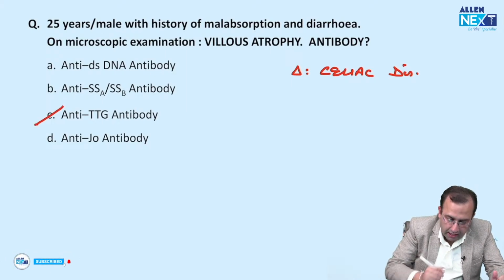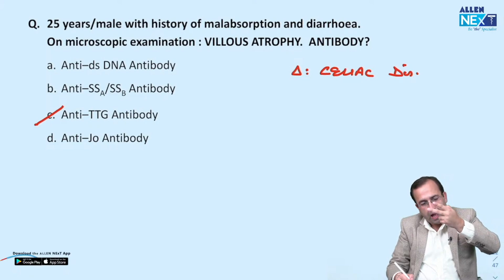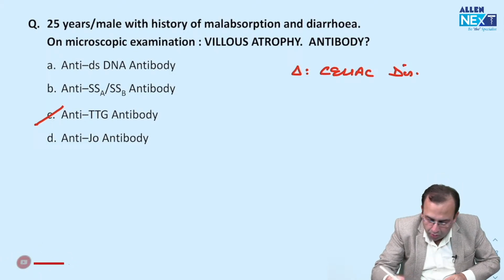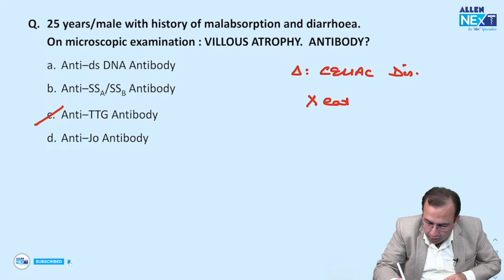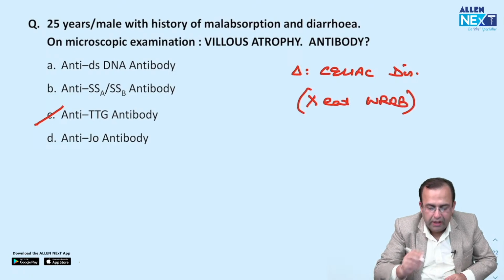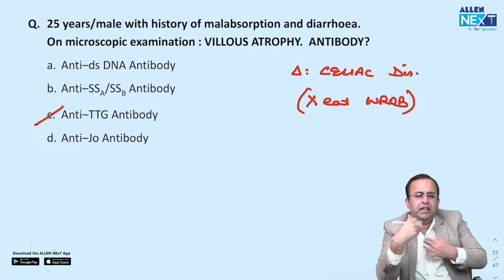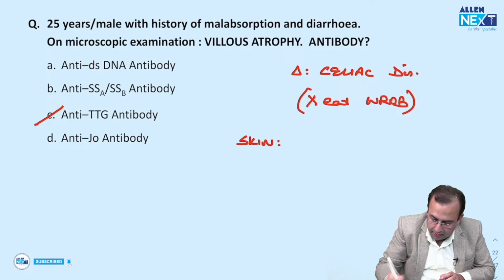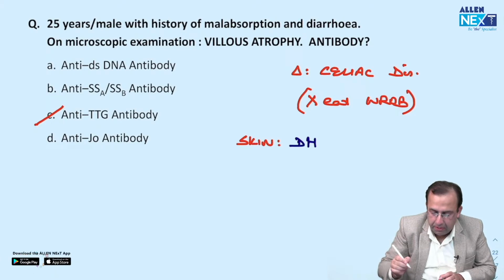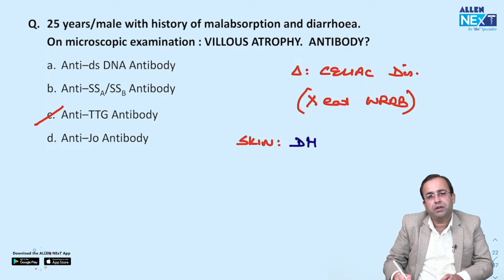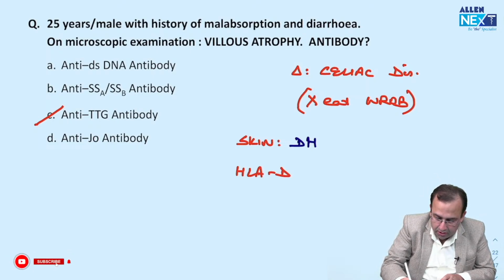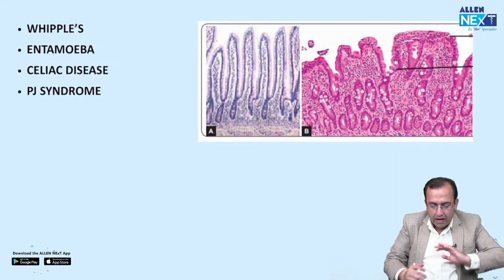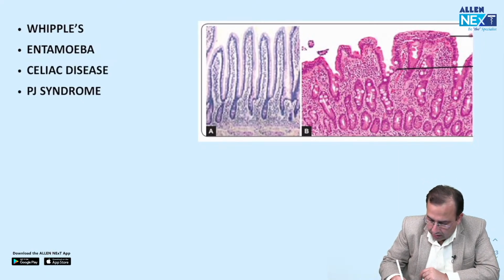Celiac disease antibodies: anti-endomysial, anti-gliadin, and anti-transglutaminase antibody. What all can the patient not eat? Wheat, rye, oats, barley. Some people remember it as a mnemonic. Skin lesion associated with celiac: DH, dermatitis herpetiformis. HLA alleles associated: HLA DQ2/DQ8. And microscopically, now have a look at this image.